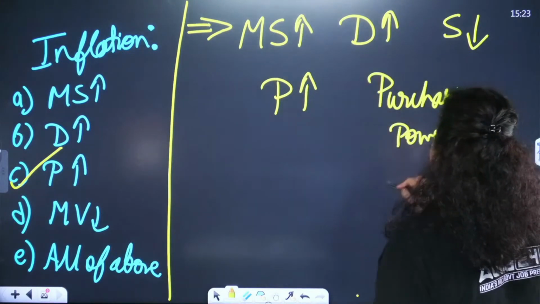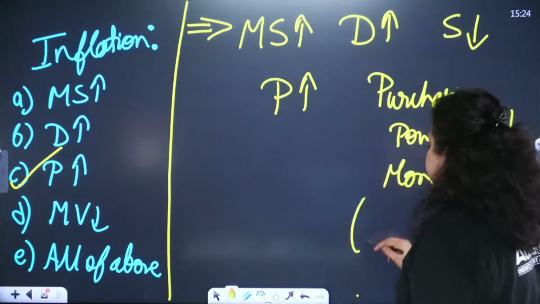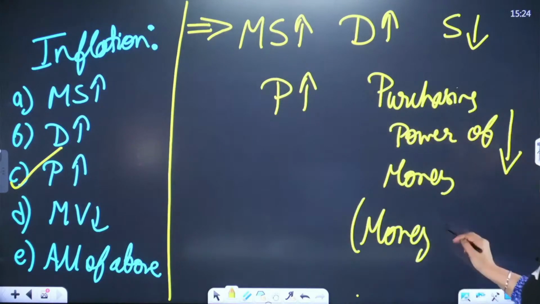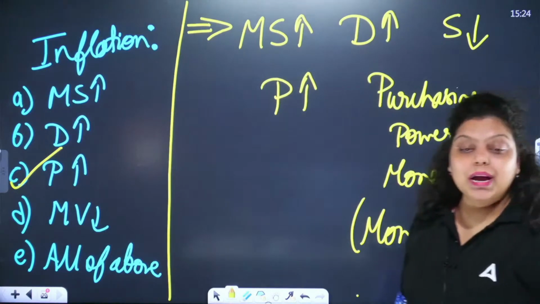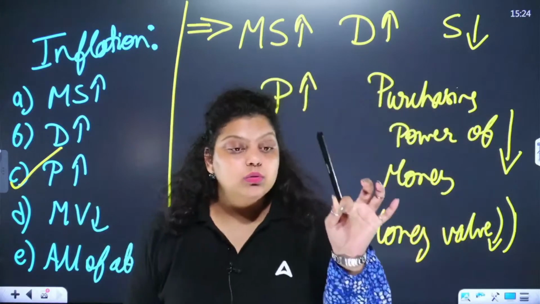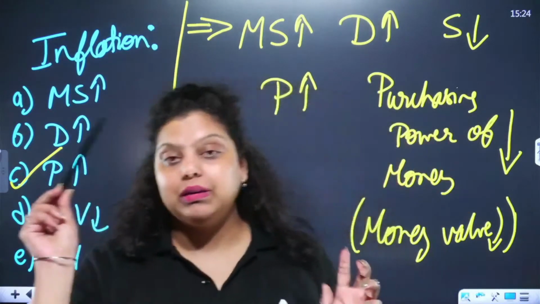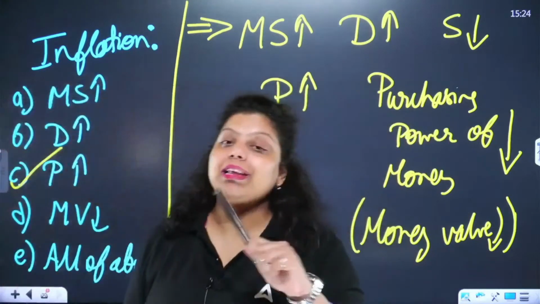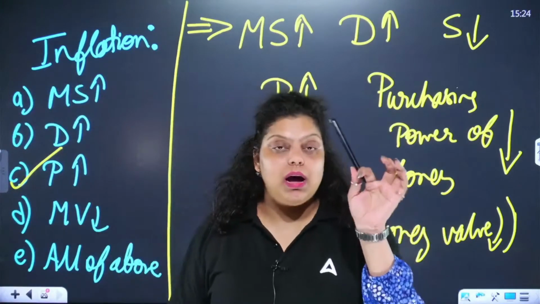In that situation, the purchasing power of money will decrease. Purchasing power of money, or you can call it the money value also. The money value will decrease. Why is the money value decreasing? Because the prices are increasing. Let's say I used to have 200 rupees. I used to purchase 2 pens in 200 rupees. Now the prices increase, and 1 pen will be available in the market for 200 rupees.